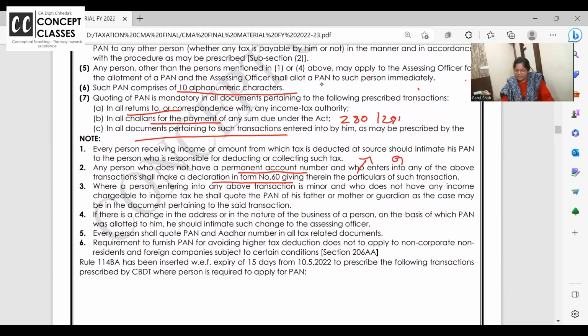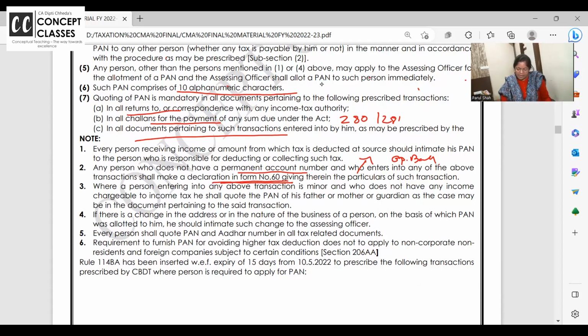Its practical example is opening a bank account. See, you all are at a very young age. All of you, do you have a bank account? Have you opened the bank account when you were a minor? Ma'am, then there was no PAN card, how did we open it? Papa said wherever there is a cross mark, sign there. Read properly. When you open a bank account without a PAN card, which is mandatory, but if you don't have a PAN, you are signing a declaration to whomsoever it may concern, that I'm not having PAN, in Form number 60 and all. But if you have the PAN and you are hiding it, penalty.